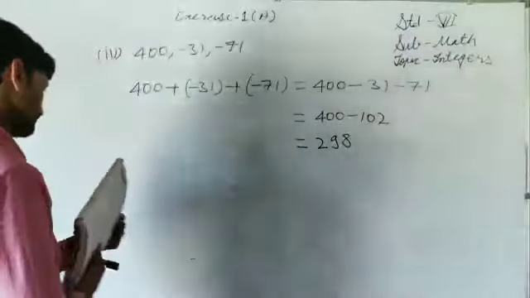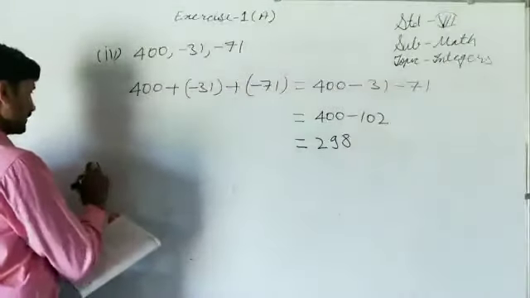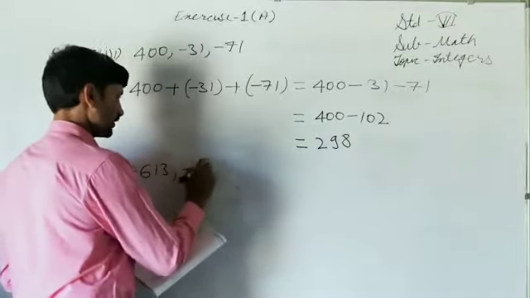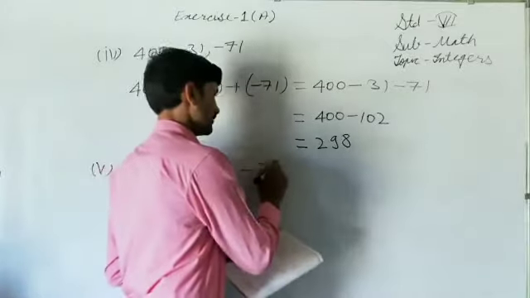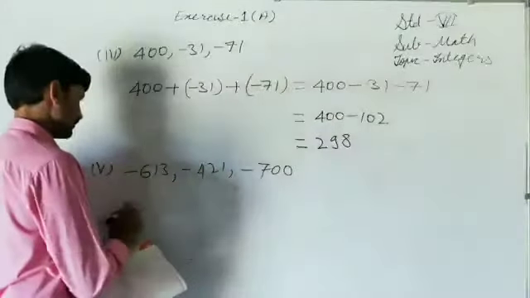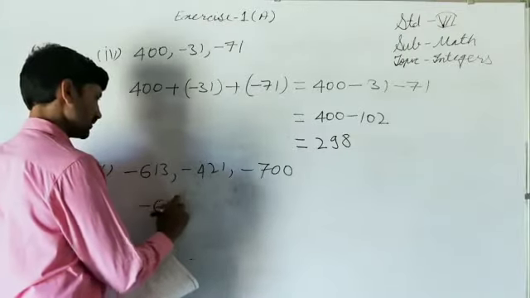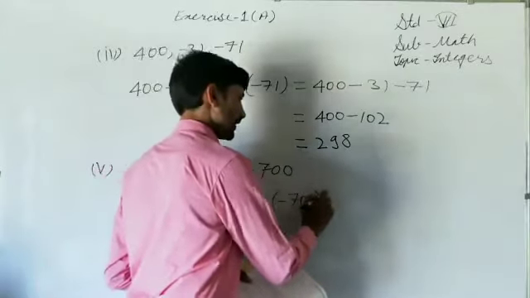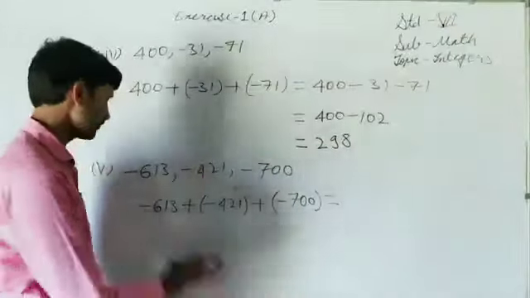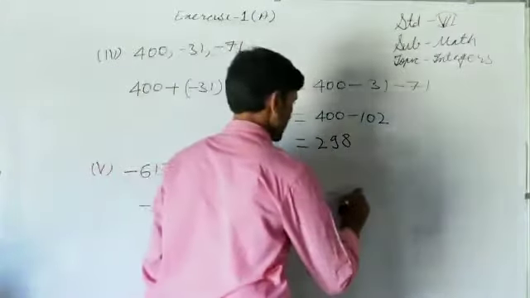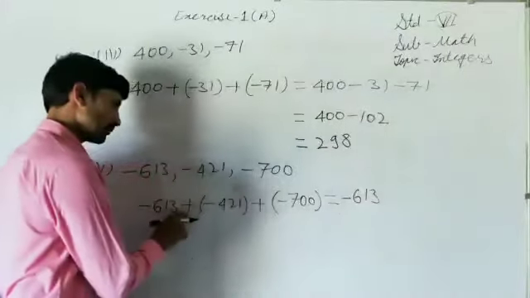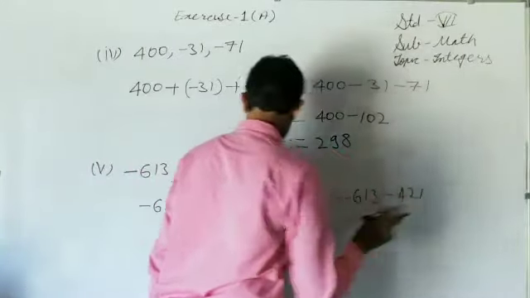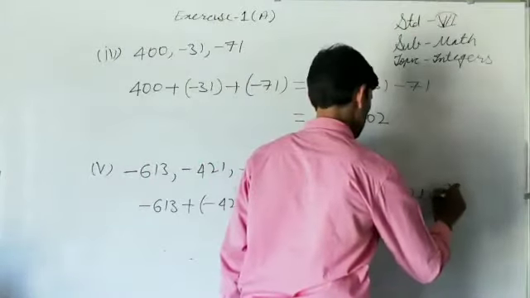Similarly, now we can proceed to the fifth part. It is also easy. Minus 613 minus 421 minus 700. We have to add them. So if you want to add them: minus 613 plus, minus 421 plus, minus 700. How can we simplify it? First of all, we have to open the bracket. Is there any bracket? No. So write it as it is. Here is a bracket, outside plus, inside minus, meaning the signs are opposite, so it will become minus. Signs are opposite, it will become minus.